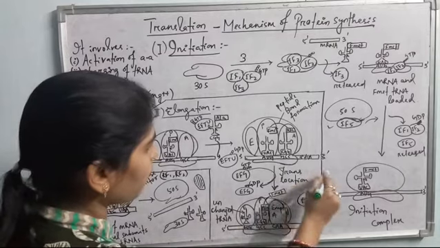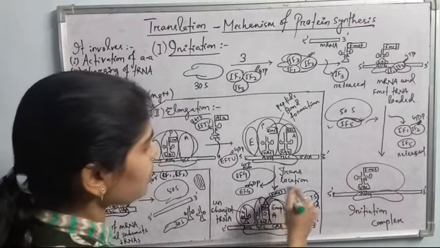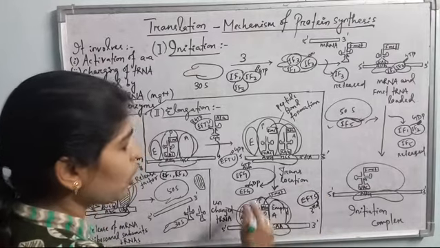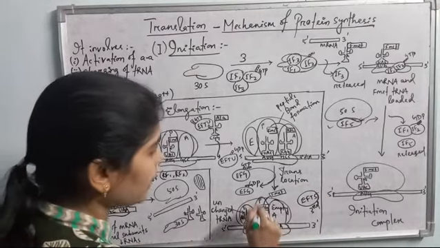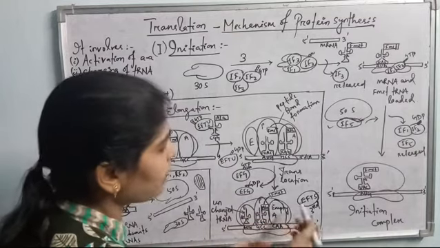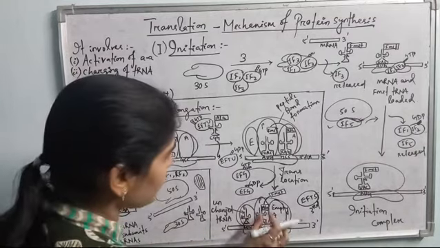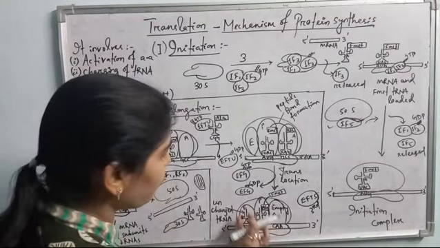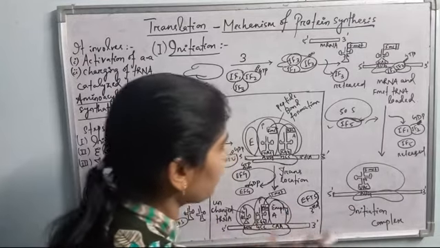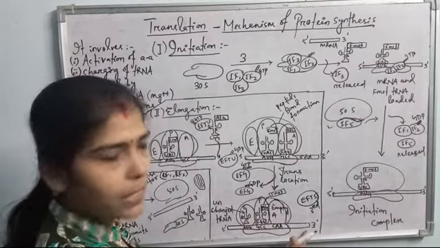Continuous peptide bond formation between the amino acids, and the amino acids will remain hanging, that is, the polypeptide chain will remain hanging on the tRNA molecule which is linked to the P site or peptidyl site, and continuously the amino acyl site will be empty. This tRNA will move here, this tRNA will move here, and the amino acyl site will remain empty each time, and the ribosome will move towards the 3' extreme end of the mRNA in this manner in the elongation step.